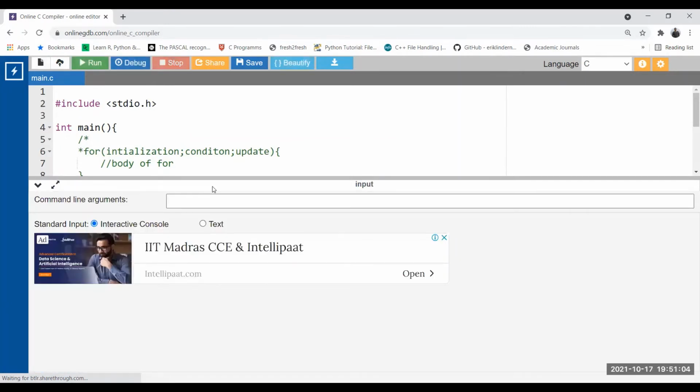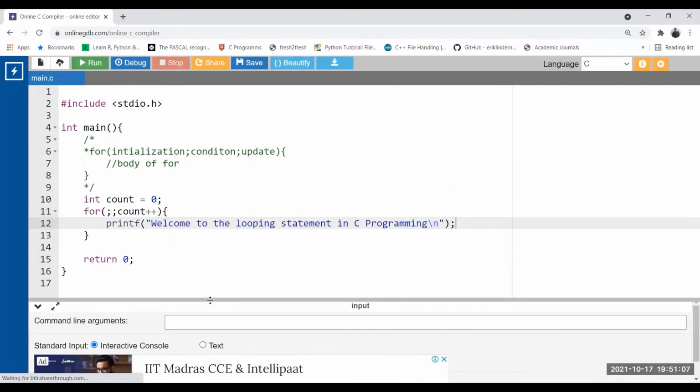Why? Because you did not tell the lever how many items need to be shifted. Continue shifting the item, shifting the item, shifting the item. Similarly here, printf is printing, printing, printing because you did not put any condition. If the for loop has no condition, the condition is always true.